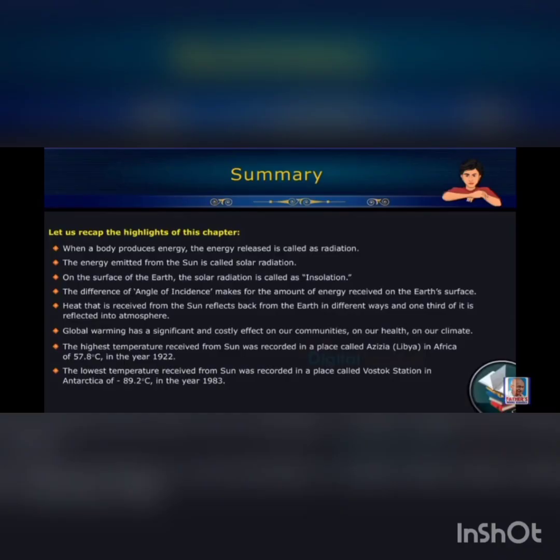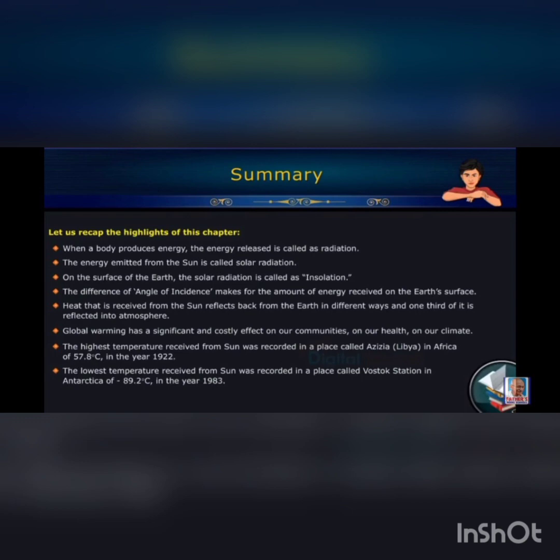Let us recap the highlights of this chapter. When a body produces energy, the energy released is called radiation. The energy emitted from the sun is called solar radiation. On the surface of the earth, the solar radiation is called insolation.